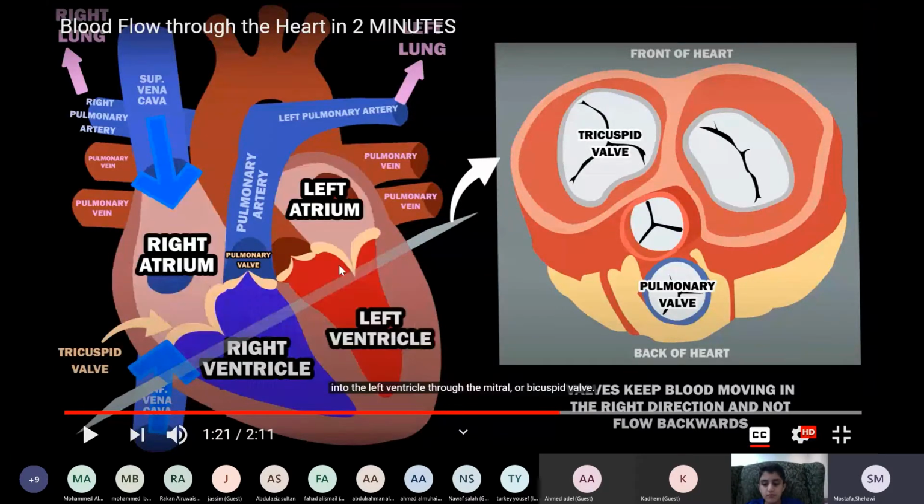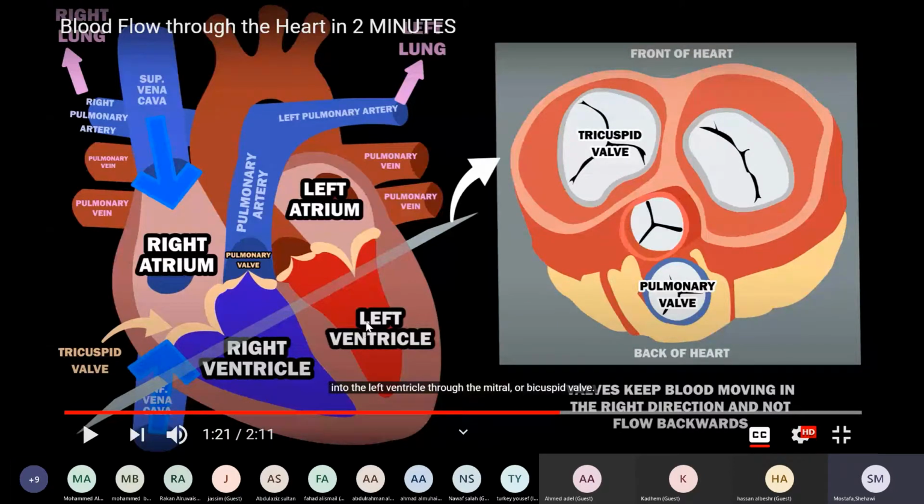Next, the blood is pumped into the left ventricle. The blood is pumped from the left atrium into the left ventricle through this valve, which is called the mitral valve or bicuspid valve. It consists of only 2 flaps, so we call it the bicuspid valve, not tricuspid. This is the bicuspid or mitral valve. The mitral valve separates the left atrium and the left ventricle.